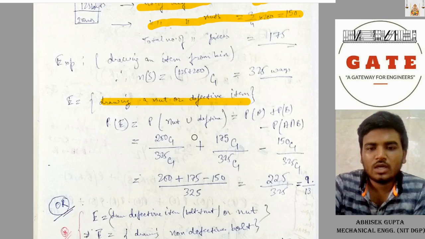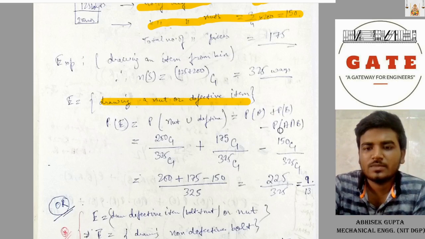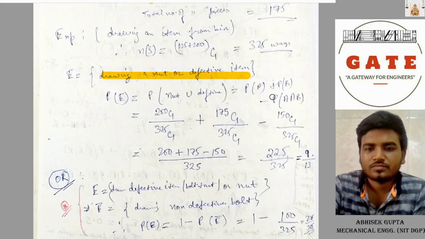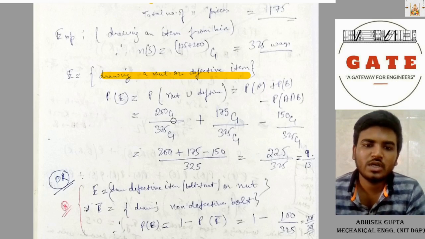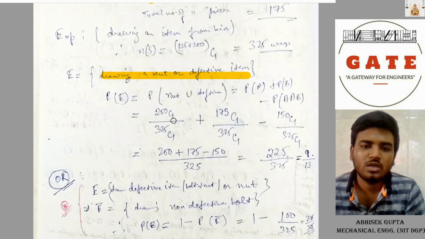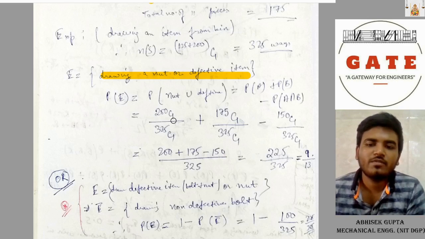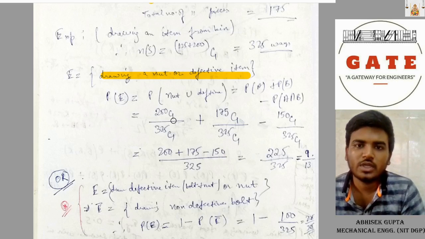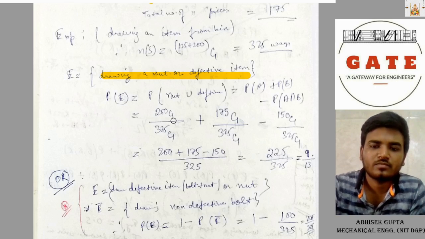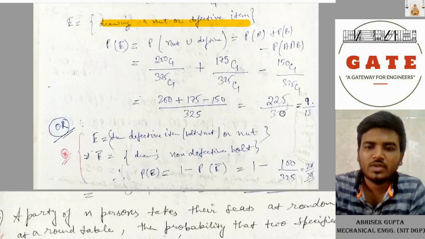So how to draw a nut? P(A ∪ B) equals P(A) plus P(B) minus P(A ∩ B). Probability of drawing a nut is 200C1, meaning 200 nuts, divided by 325, and probability of drawing a defective item is 175 divided by 325, and probability of drawing a defective nut is 150 divided by 325. After solving we get this answer as 225/325 or 9/13.